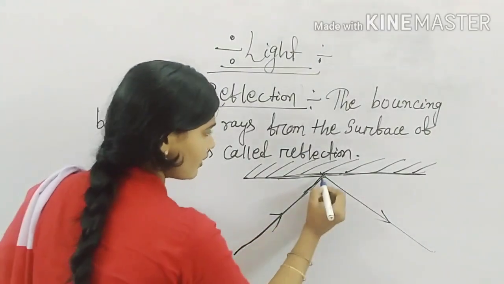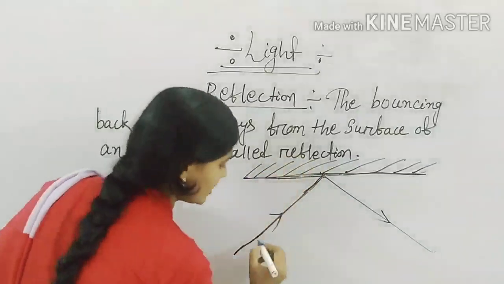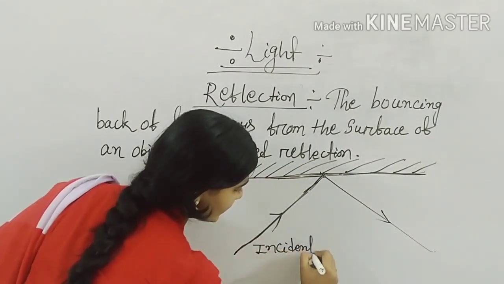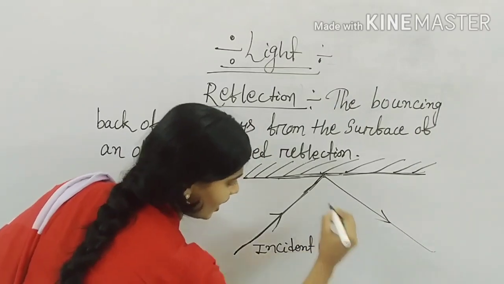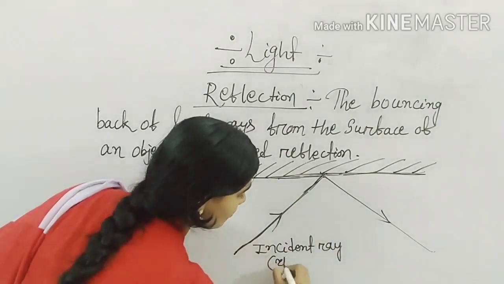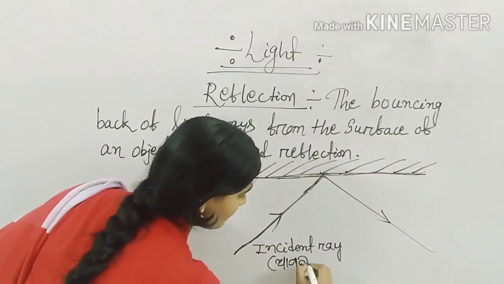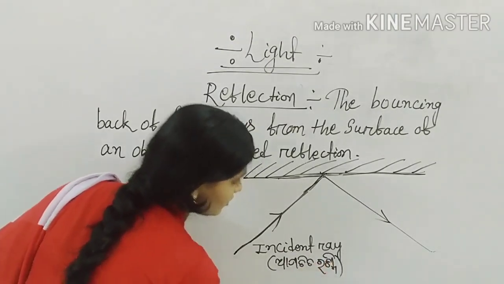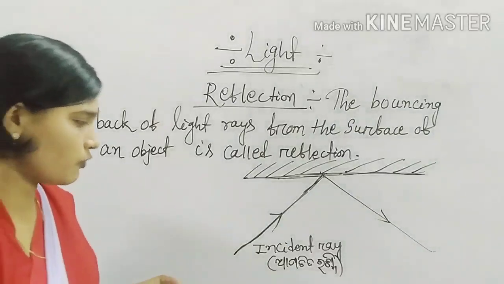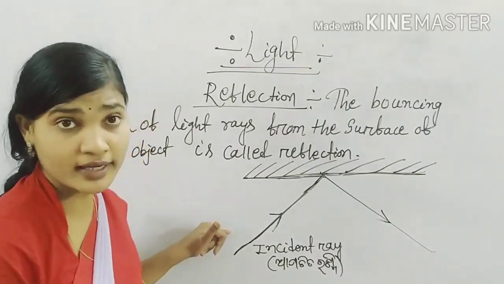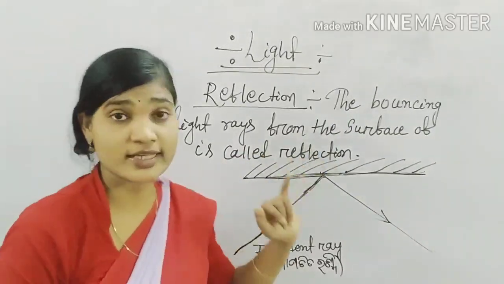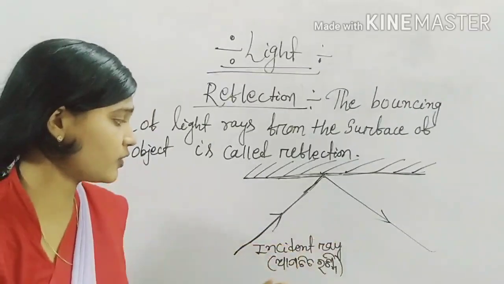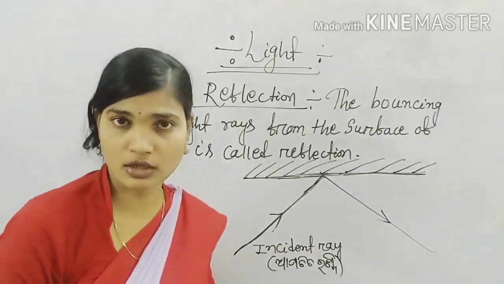The ray of light which falls on the object is known as the incident ray. Incident ray. In Odia, we will say that apotita rasmi. So when a ray of light falls on the object, it is known as incident ray. Here incident ray in Odia we will say apotita rasmi.